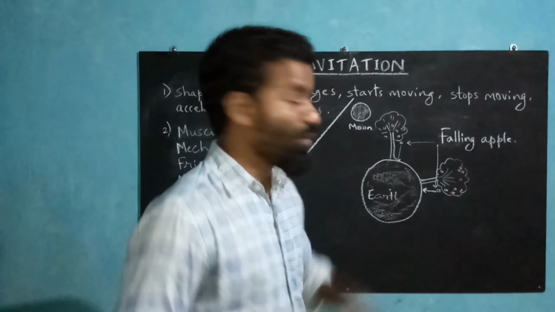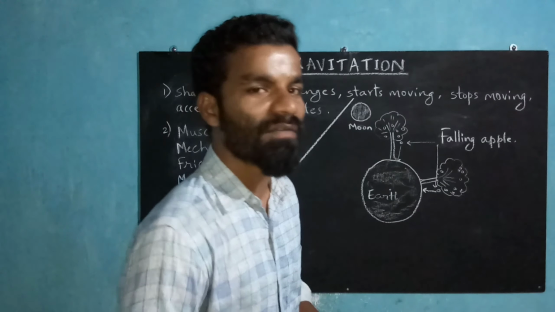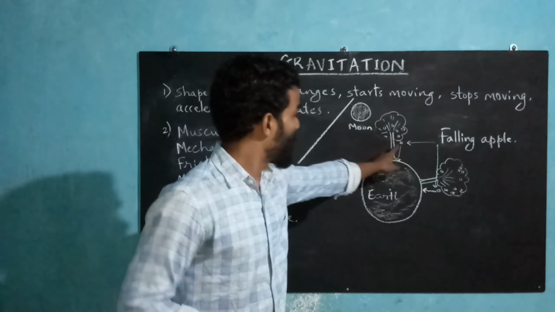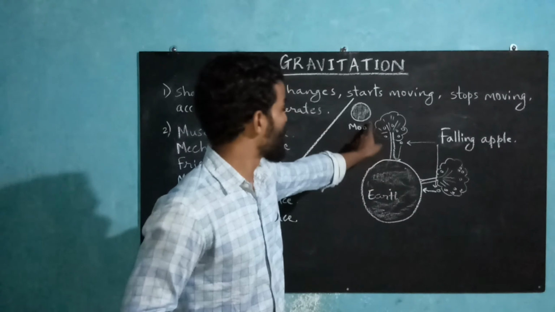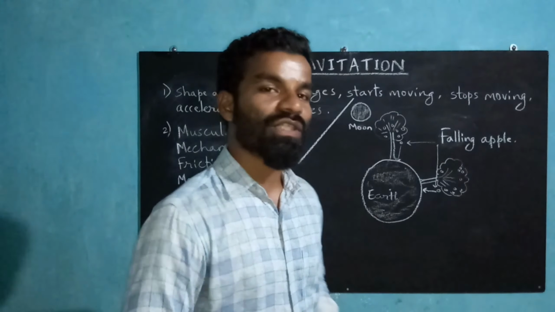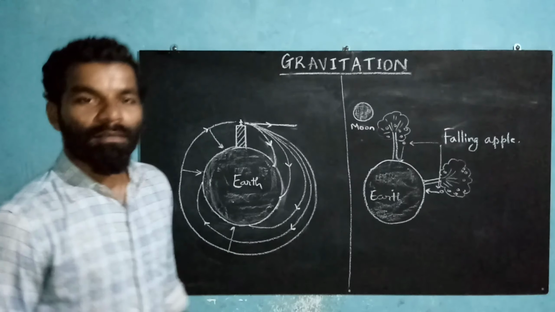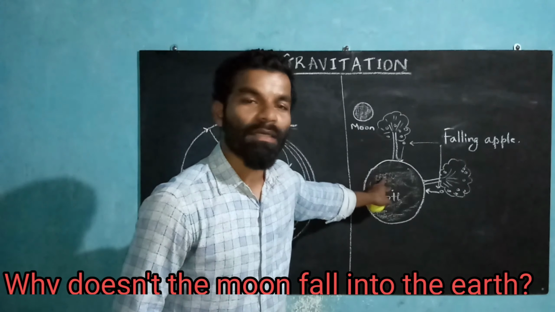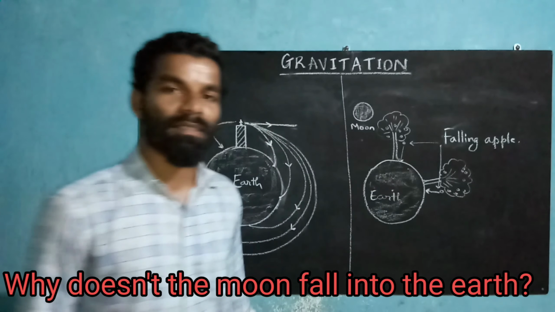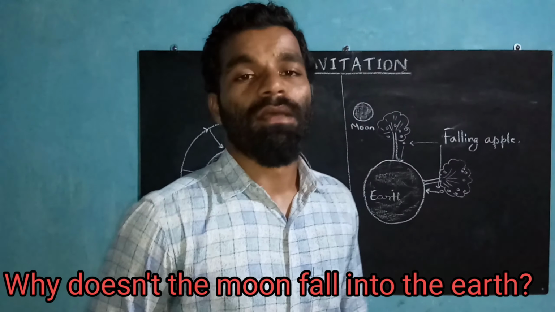Now by looking at this full diagram, you might also have a question. There is one more picture which is shown in this diagram, which is the moon. If the apple falls down on the earth, why does the moon not fall on the earth? So this question too I will solve, and let me clear the board. Now the apple falls on the earth but the moon does not fall on the earth. What is the reason? Simple reason, because the moon orbits around the earth.